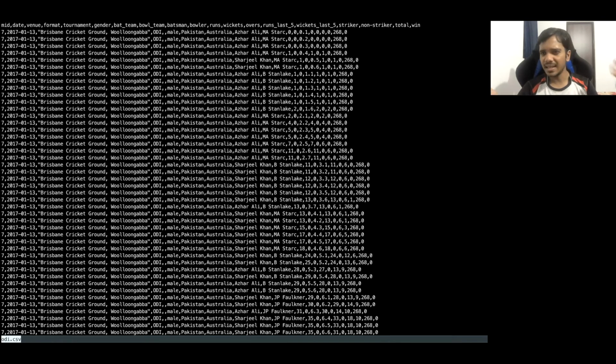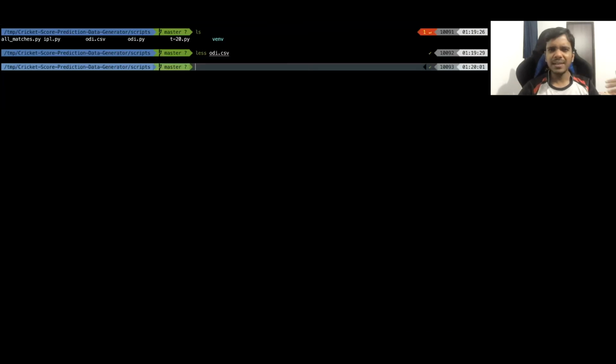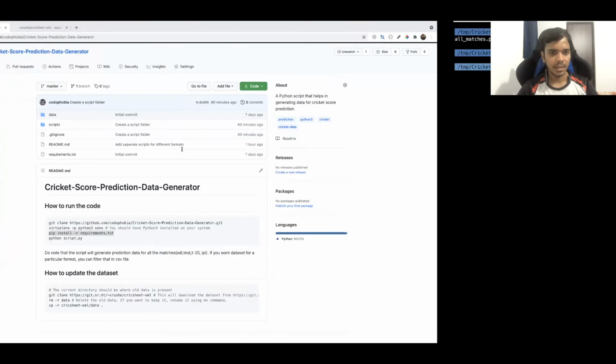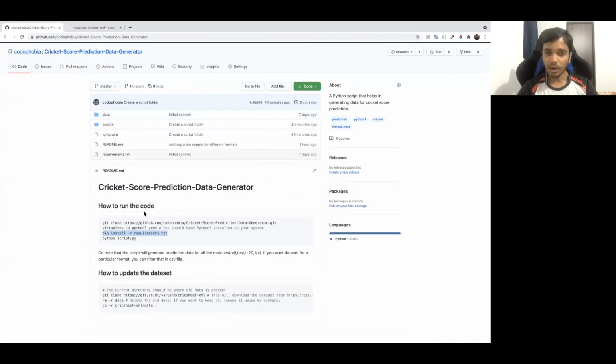It's the same as that one, right? All the details are here, so you can use this. Let me close this. Similarly, you can do it for others also, T20 and others, like all matches, IPL, whatever you want. You can follow this. So this is all regarding how to run the code.